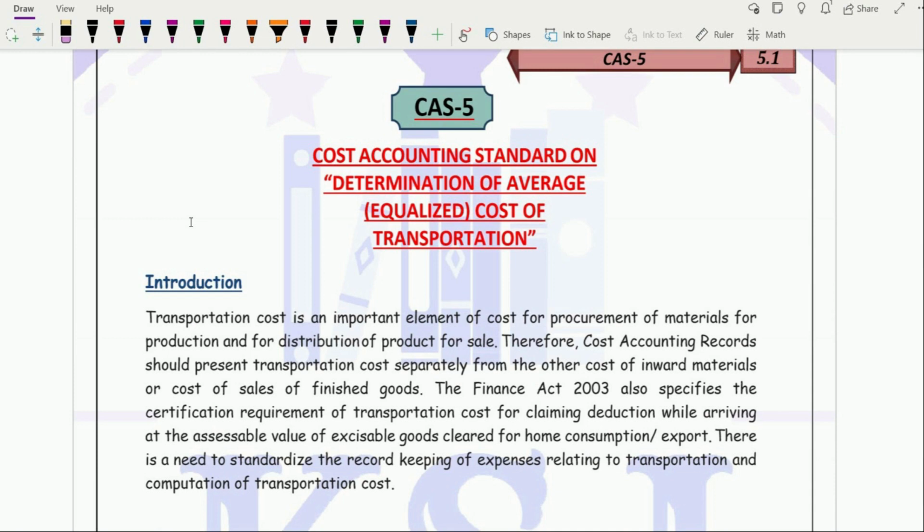So let's continue with our discussion on cost accounting standards, and in this lecture we are going to cover Cost Accounting Standard 5, that is determination of average or equalized cost of transportation.